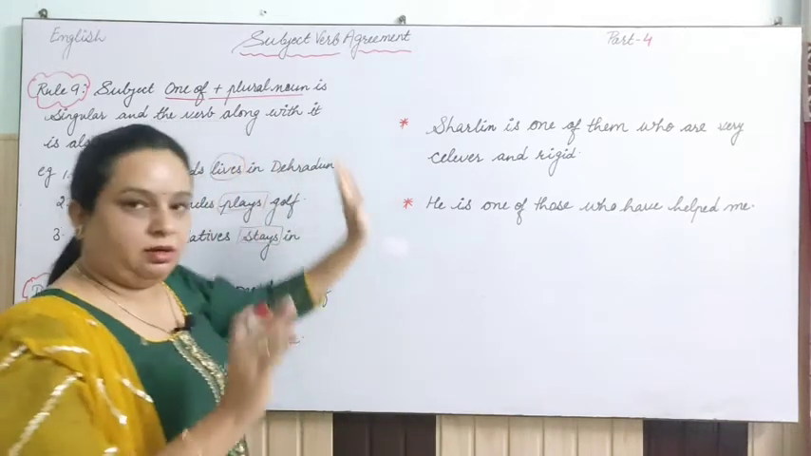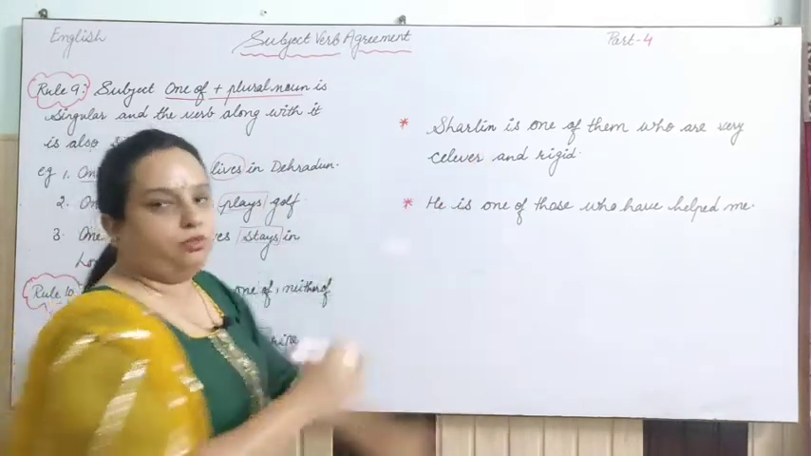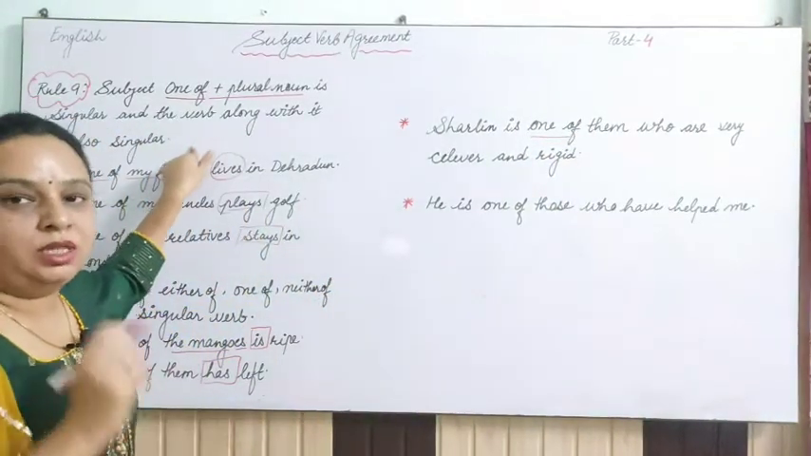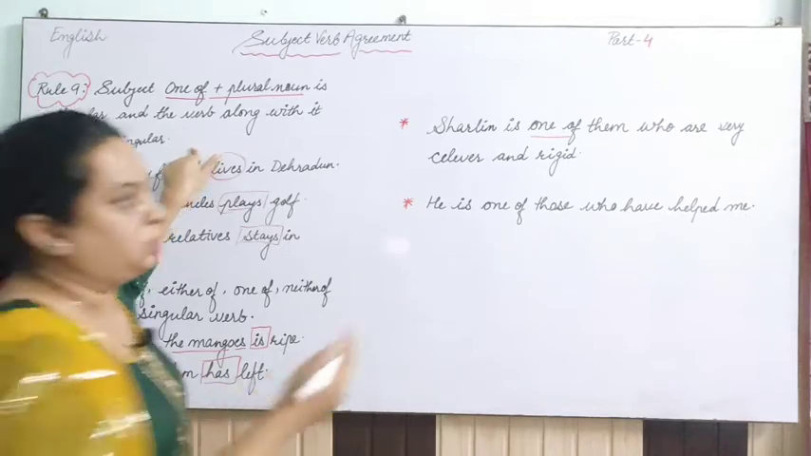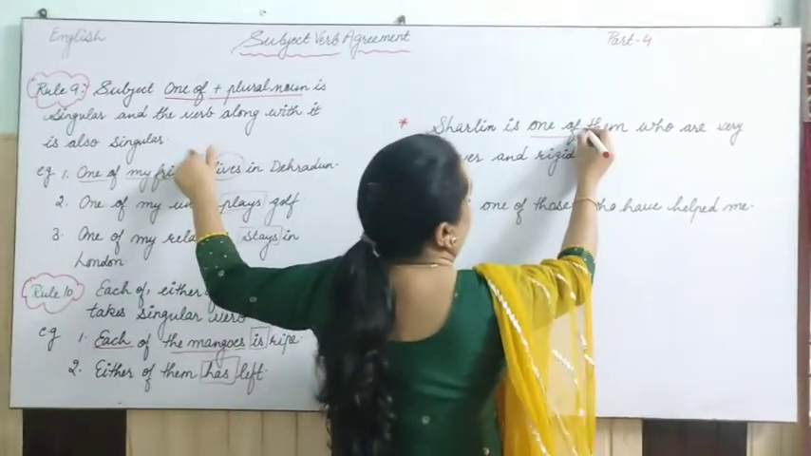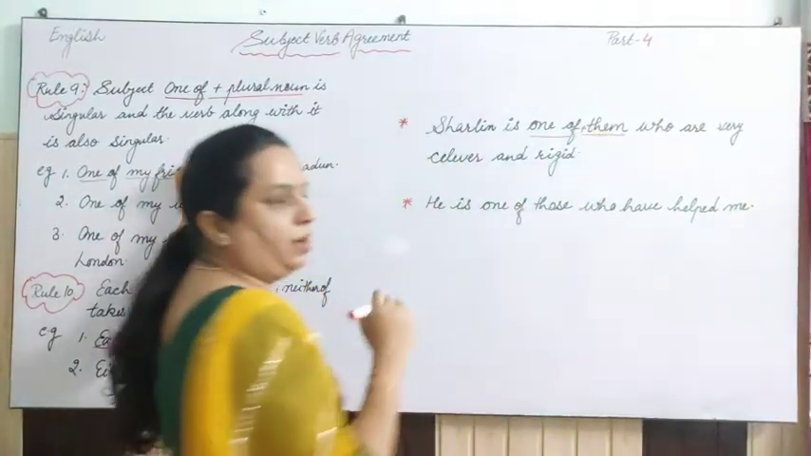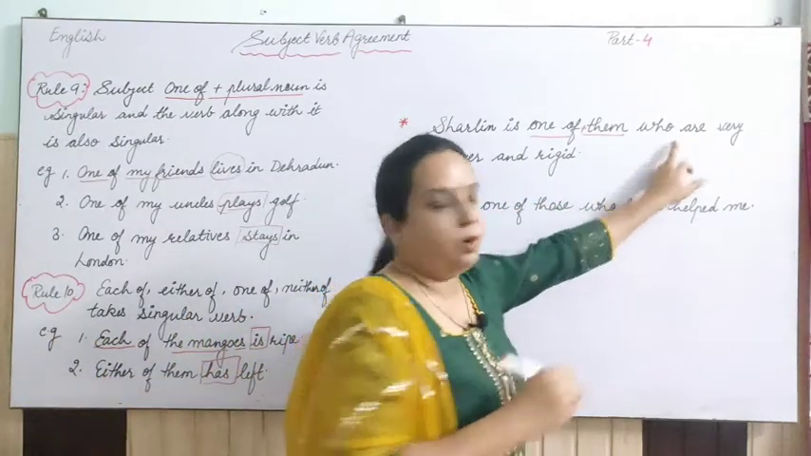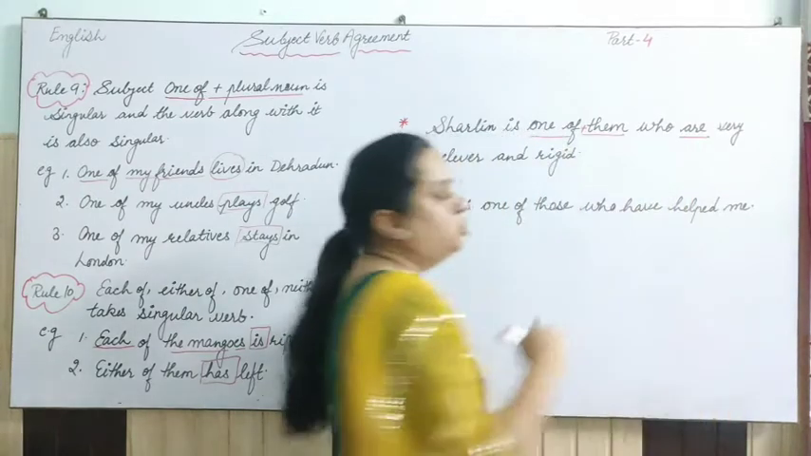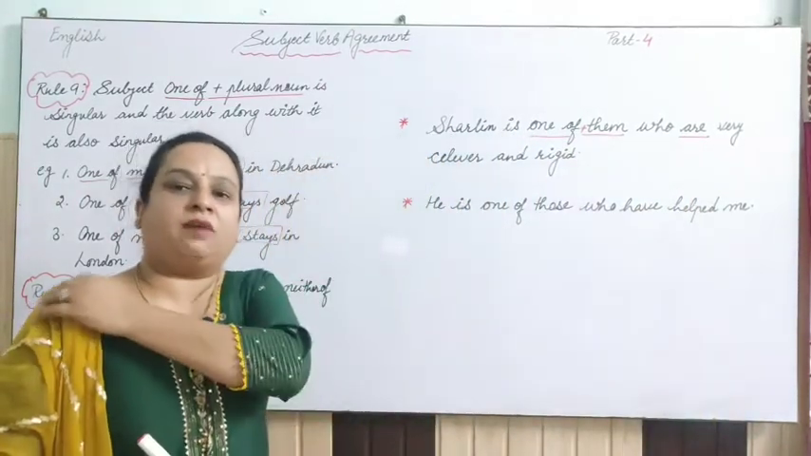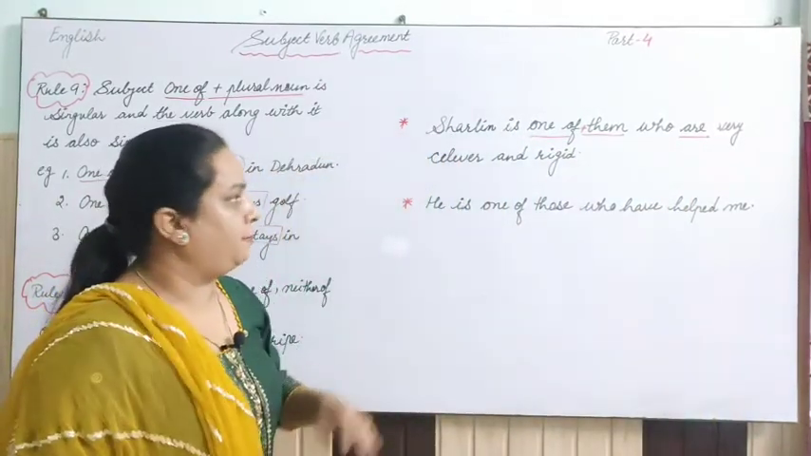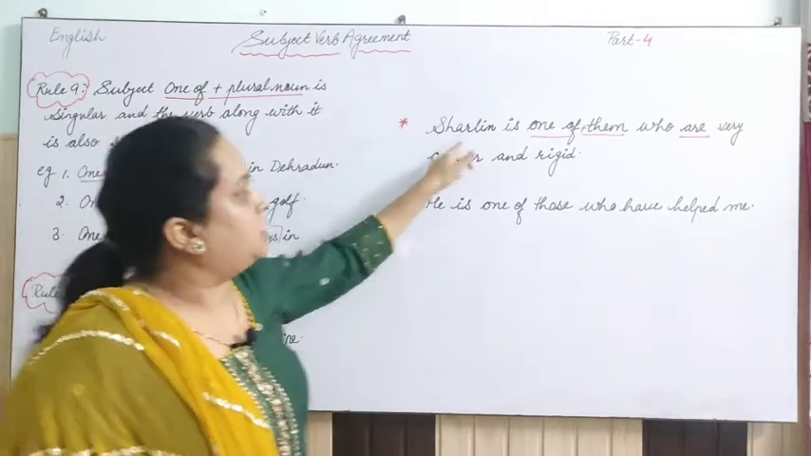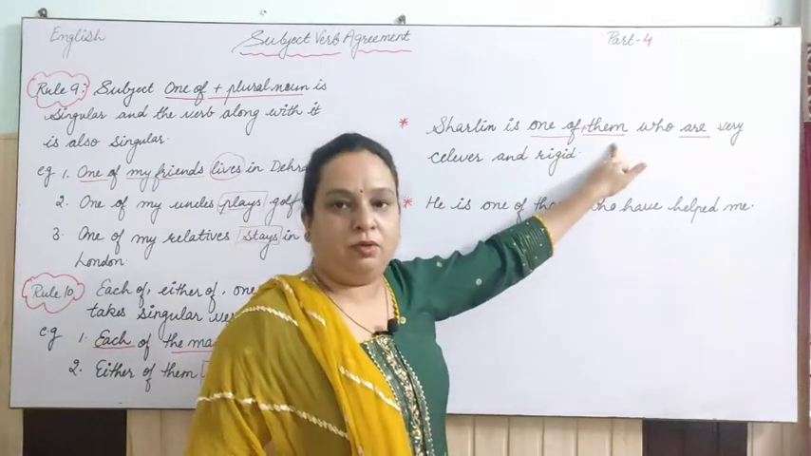See, the pattern is same. Here also one of is given, and we have discussed in rule number 9 that when there is one of plus plural subject, here this one of plus plural subject, that is them. But why am I using are here? That's a problem. This verb is are here. So this is the exception which we have to understand with the help of this example. So please listen to me carefully. Here see, Charlene is one of them.